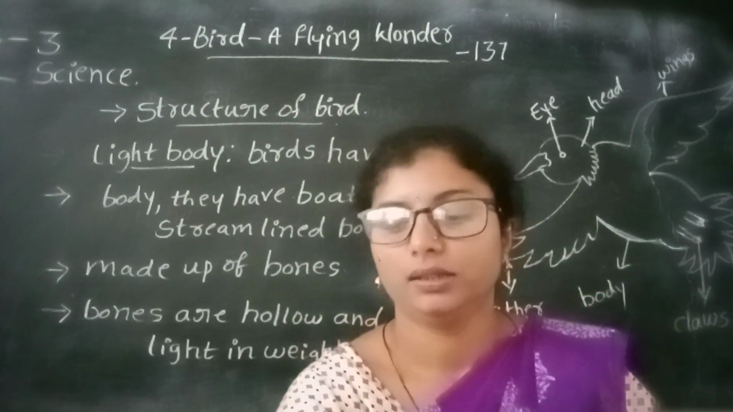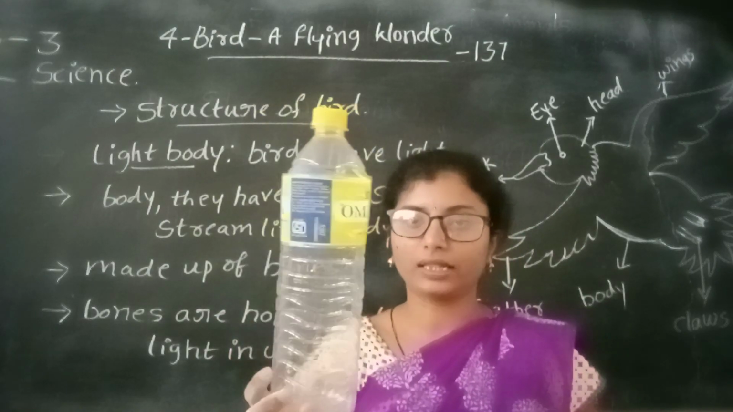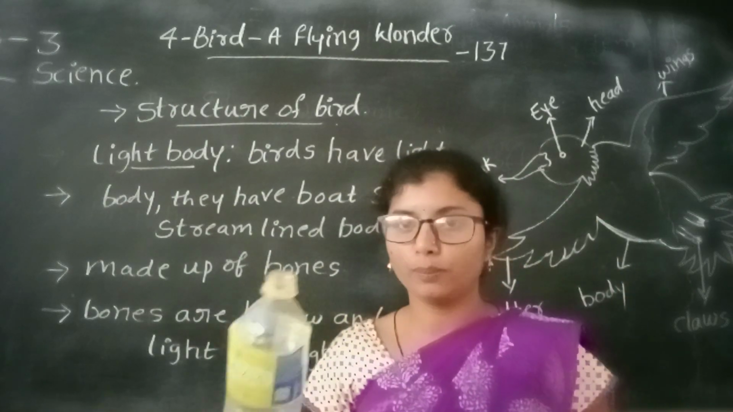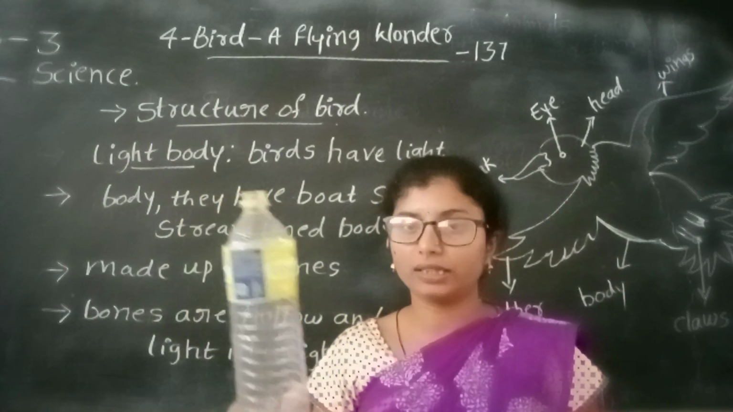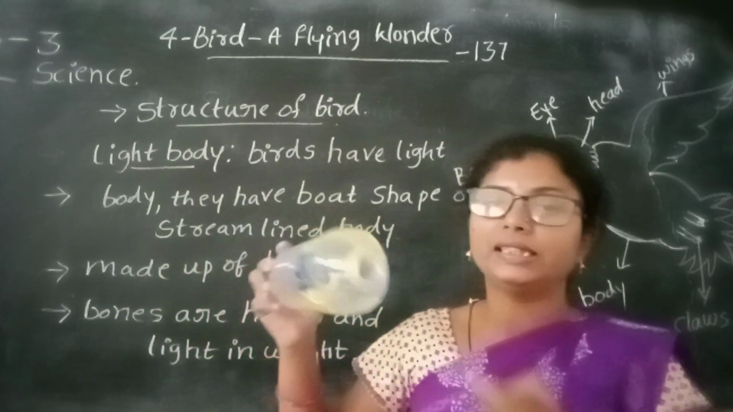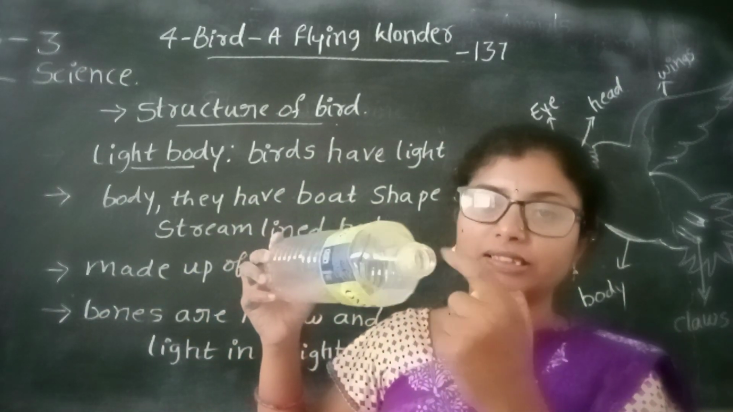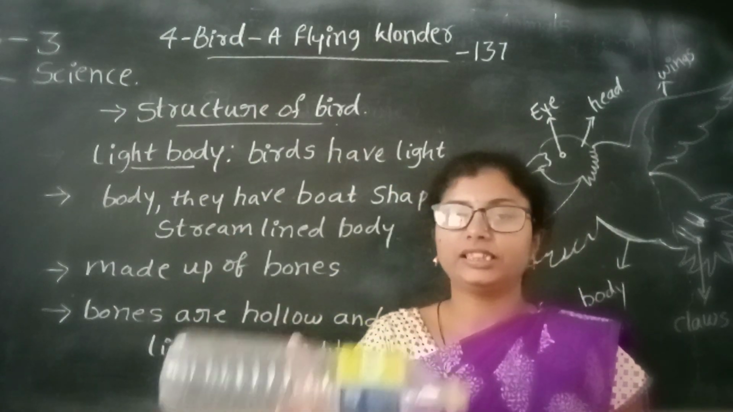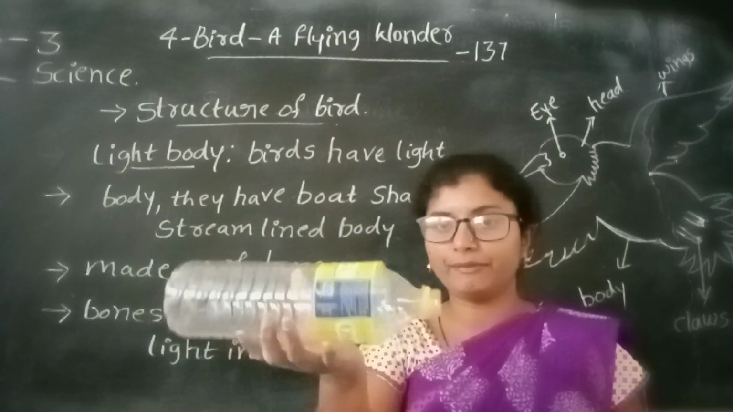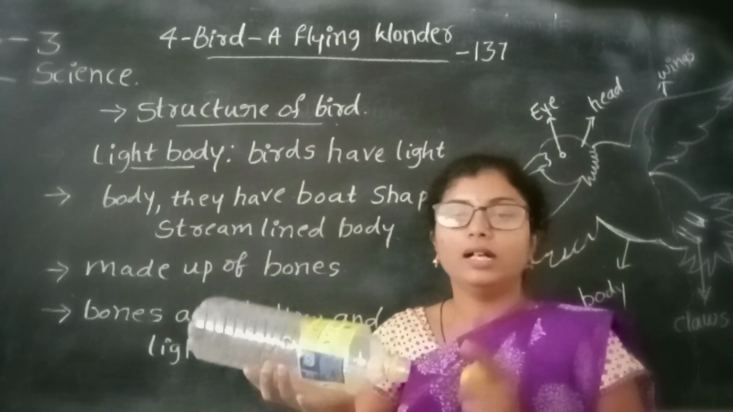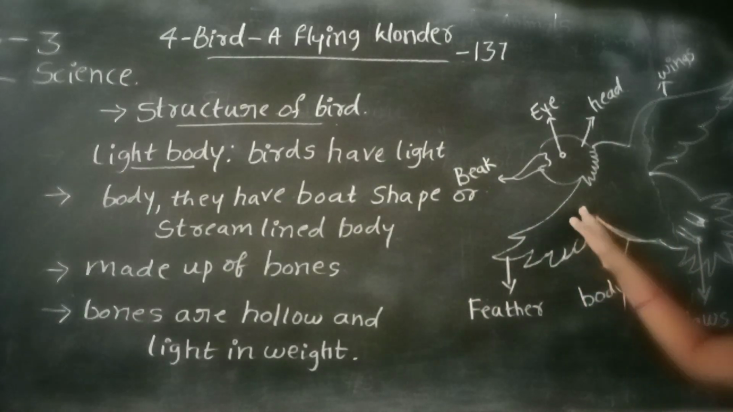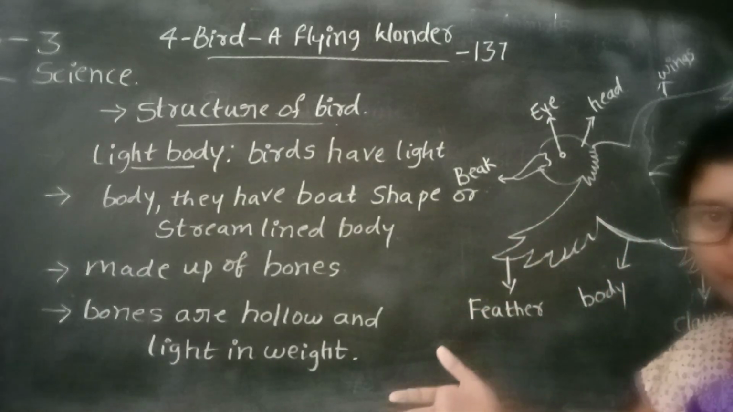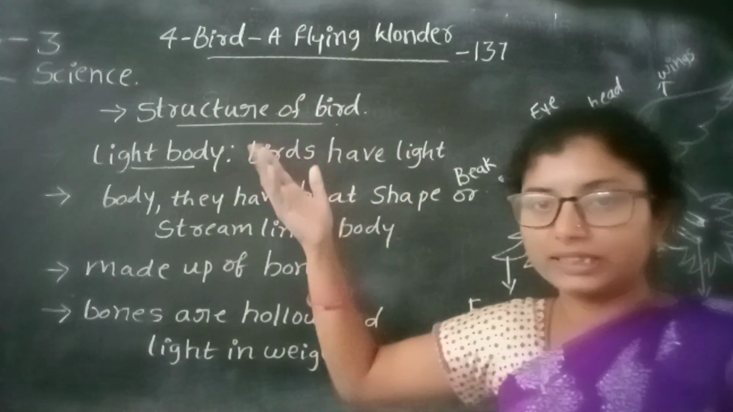I will give an example. So it is a bottle. It is an empty bottle. A filled bottle has more weight, and an empty bottle has less weight, isn't it? So this bottle is empty inside. So it is a hollow structure. So this bottle is light in weight. In the same way, the bones of a bird have a hollow structure. So this hollow makes the body light in weight. For this purpose, birds fly easily in the air.